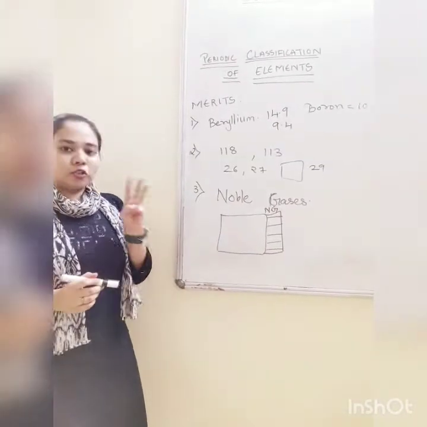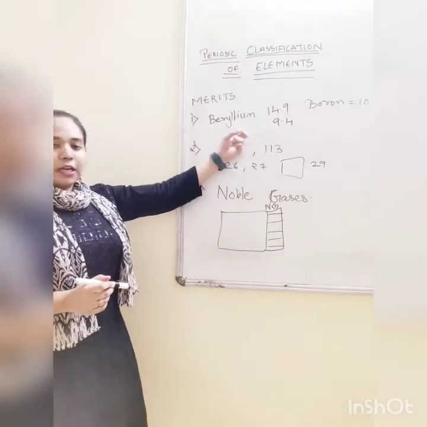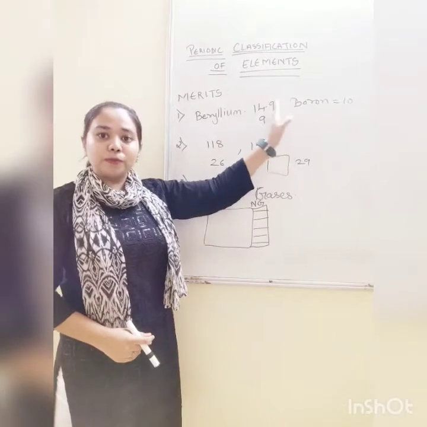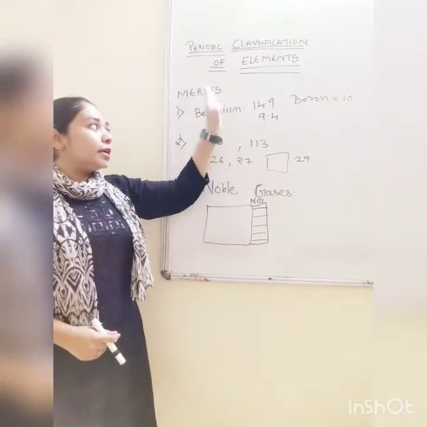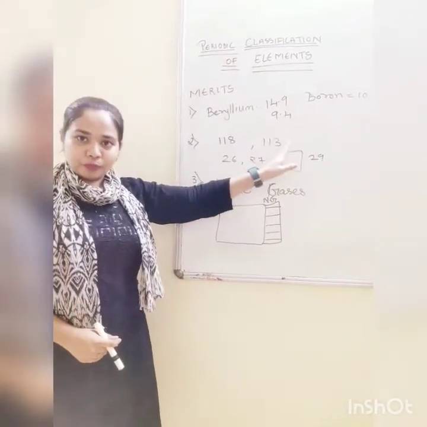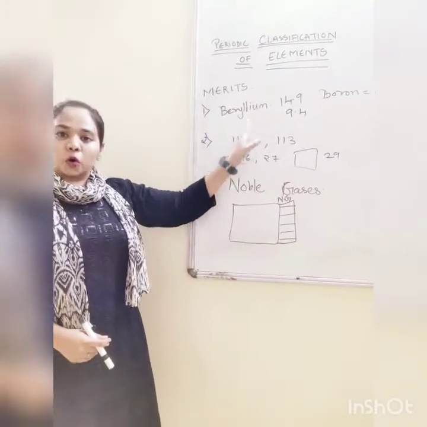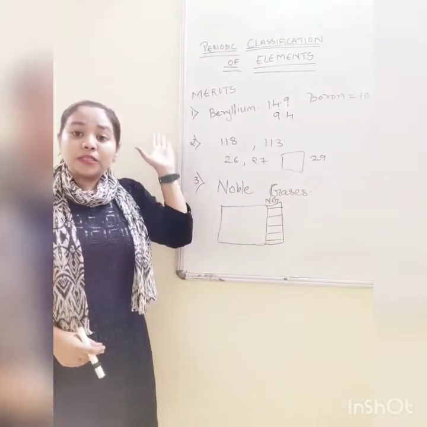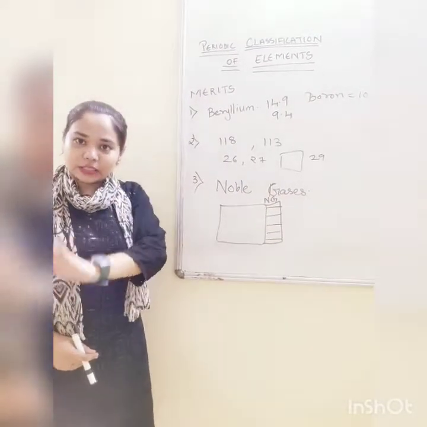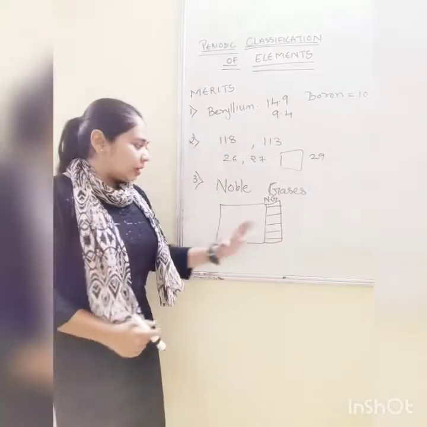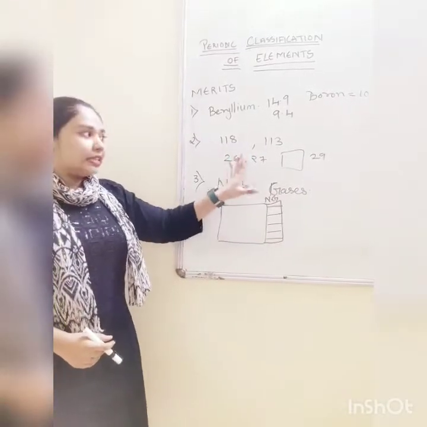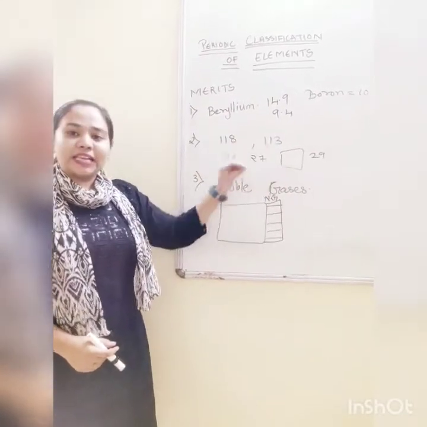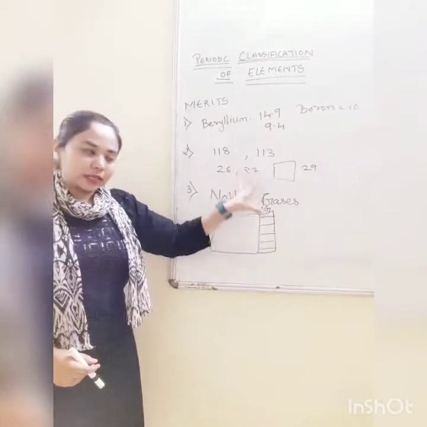So the three merits of Mendeleev are: beryllium, which was known to have atomic mass 14.9, was placed after boron, but its actual mass was 9.4, and then it was placed before boron. Second, all elements were not known in the proper sequence of their increasing atomic masses, so he left some vacant places in the table, and later those elements were discovered and were placed exactly in those vacant spaces.